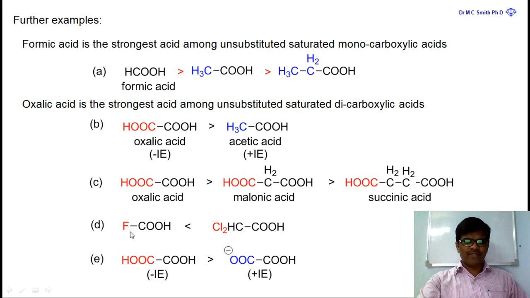Yes, you may say fluoroacetic acid is more acidic, but it is attached to two chloride ions. So this dichloroacetic acid is more acidic when compared to fluoroformic acid. Similarly,